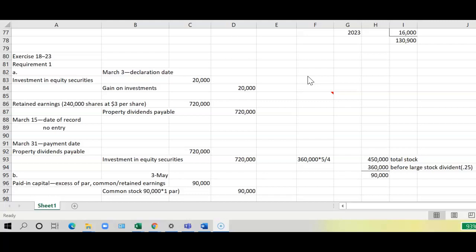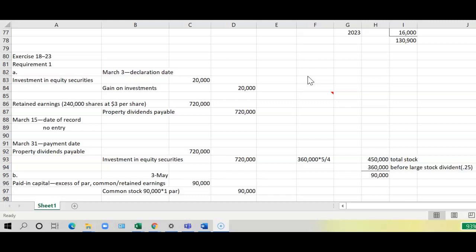So then we can actually record the property dividends payable. And we know that when dividends are paid, cash dividends or property dividends, we would debit retained earnings for the 240 times the fair value at date of declaration, $720, and a credit to property dividends payable for $720.